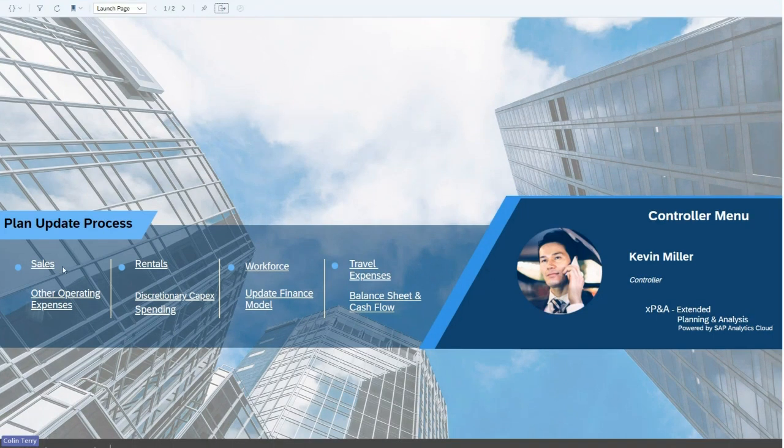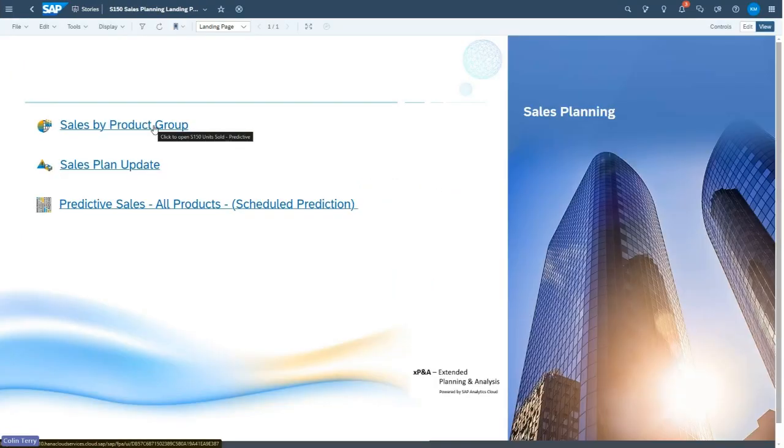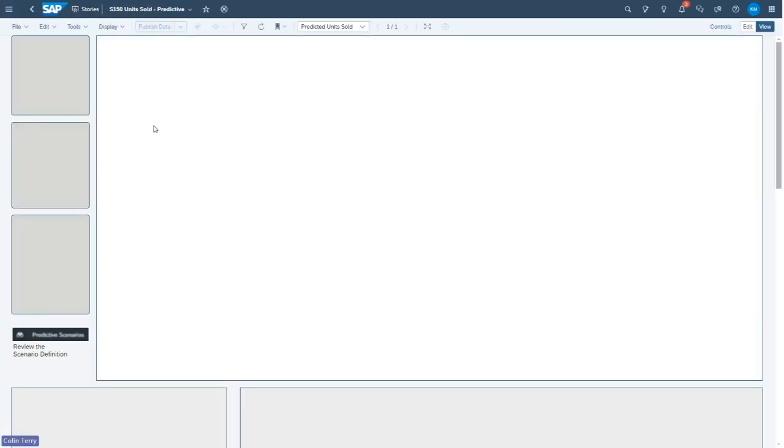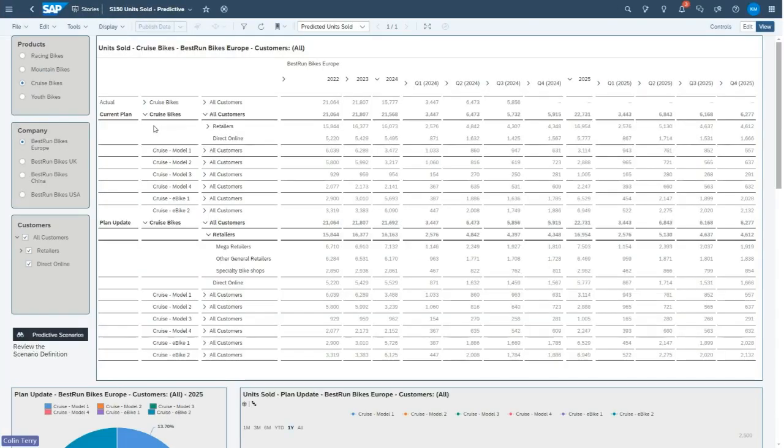So let's start off by clicking on sales to take us to the sales planning subpage and do sales by product group. Whereas before, when we were analyzing the data, we had quite a high level view of the data, we've got a slightly different view this time round, a lot more detail. So here we can see a planning sheet that we're going to be using. We have actual figures for 2022 through to 2024. So you can see those figures there. We have a current plan for the same time periods. So we can see our current plan is the same as our actuals for Q2, Q3, but then differing in Q3.